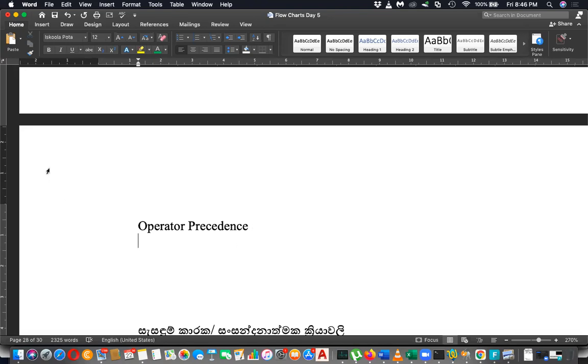Generally, you have the brackets, then multiplication, division, modulus, div, and after that you have plus, minus, then the O operator, and finally you have less than, less than or equal, greater than, greater than or equal, then equal and not equal.